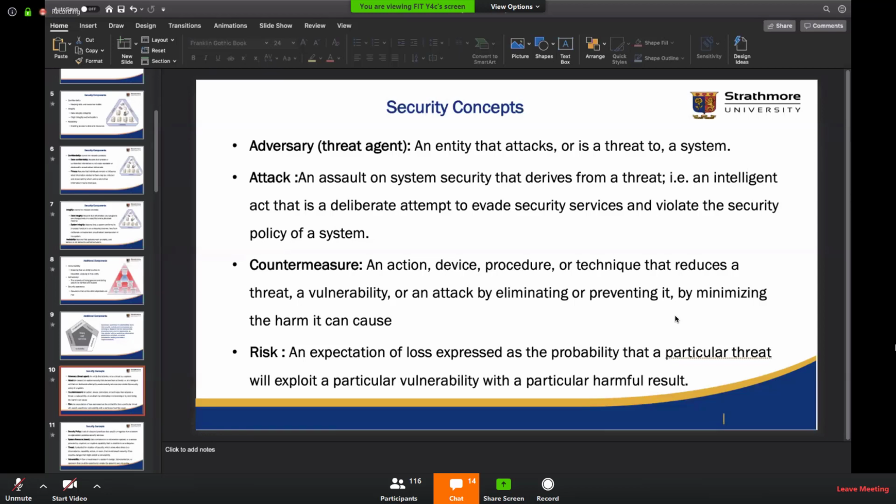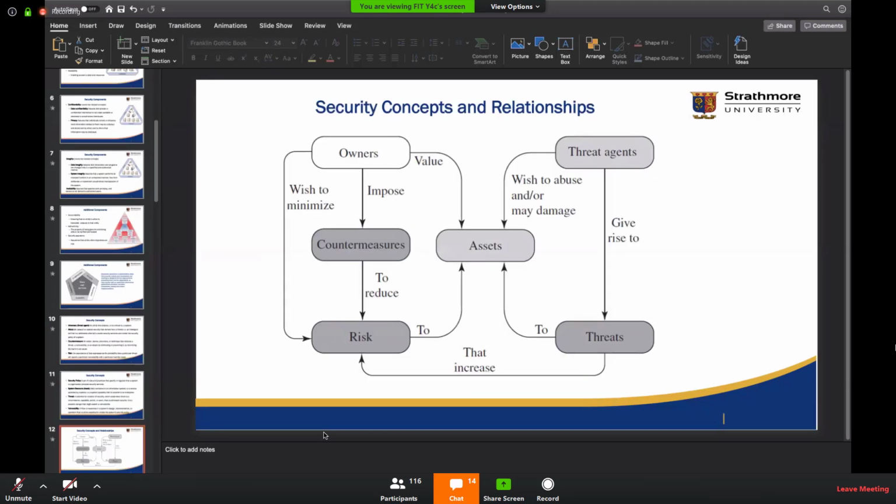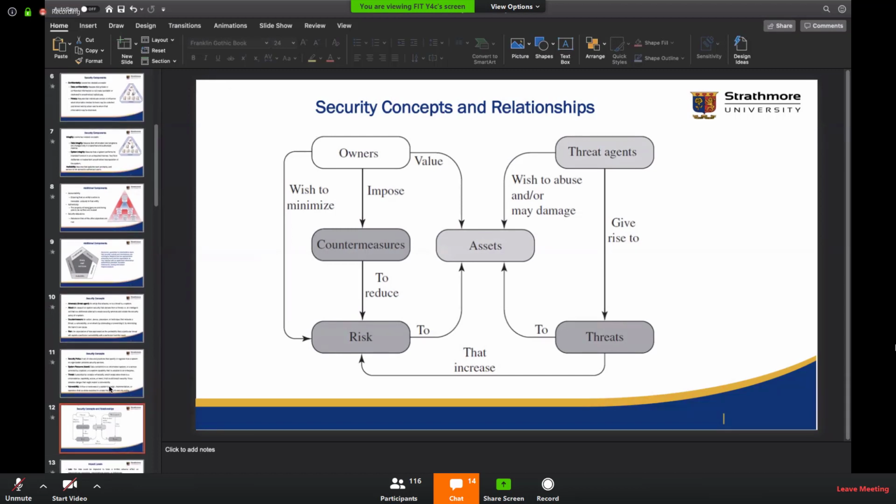So we cannot really make a system be devoid of vulnerabilities at all. We cannot really get rid of vulnerabilities completely. So this diagram here tries to show the relationship between these components that we've been discussing.